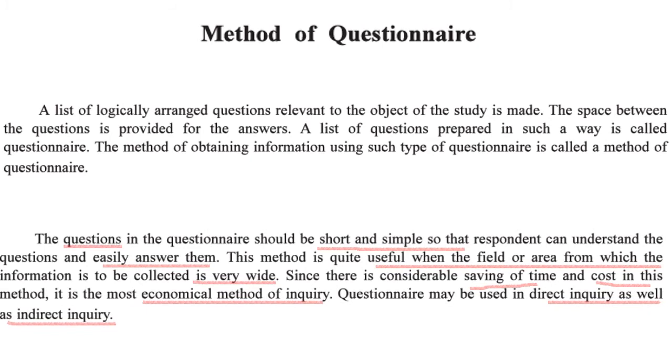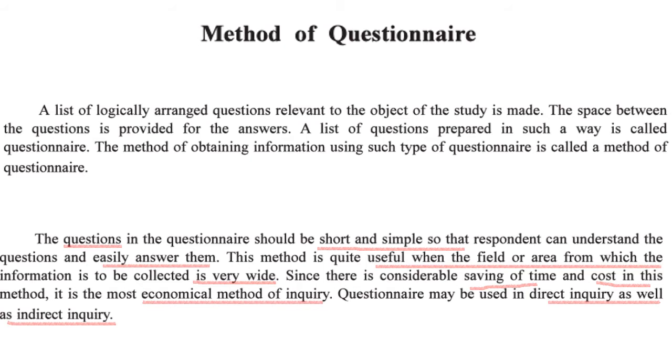Now, the questions in the questionnaire should be short and simple. Remember these points. The questions should be short and simple. It should be easy to answer. Just pay attention to the underlined sentences. This method is useful when the field of area is very wide. That means our inquiry or study area is very wide, then we can use the questionnaire method.